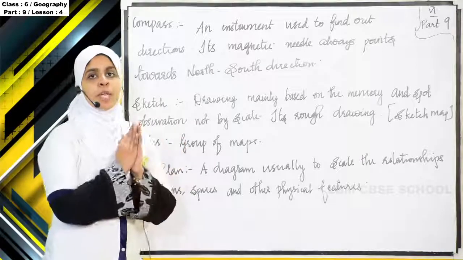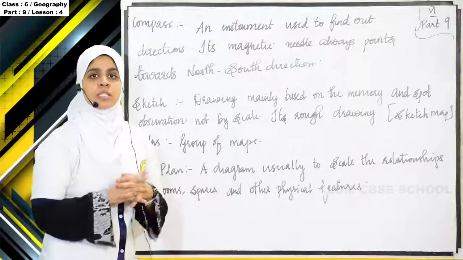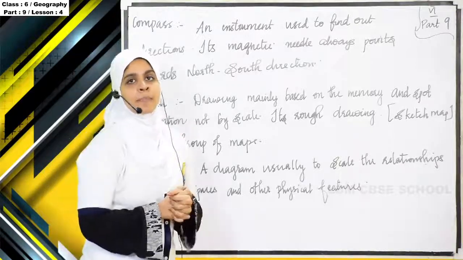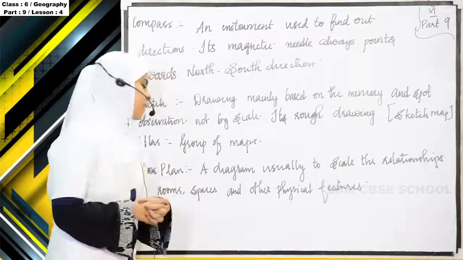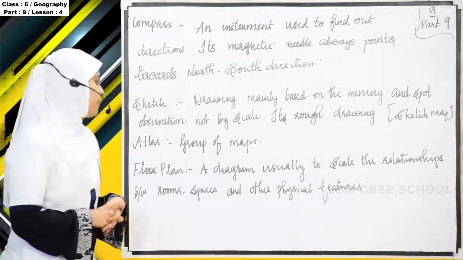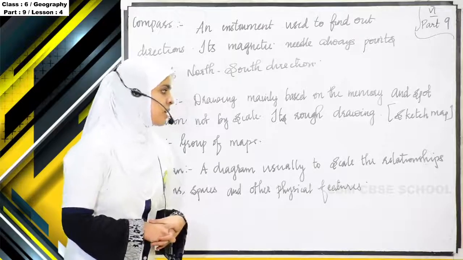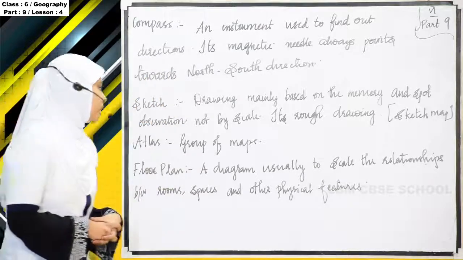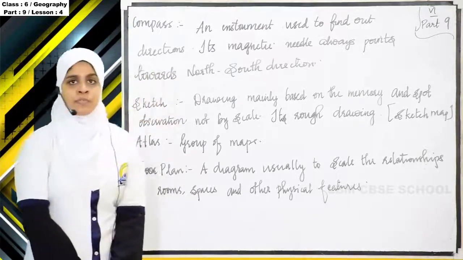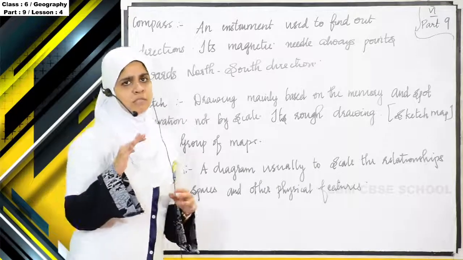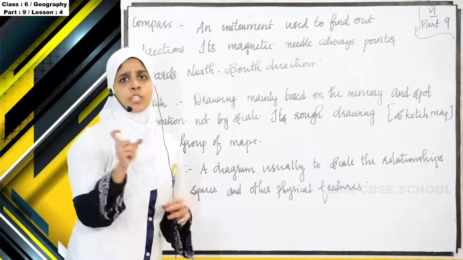If you are putting together a group of maps into a book, it is known as atlas, or group of maps are known as atlas. And the next one, floor plan. A diagram usually to scale the relationship between rooms, spaces and other physical features. See, we want to know the distance between two particular rooms.